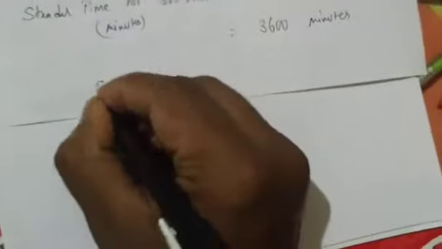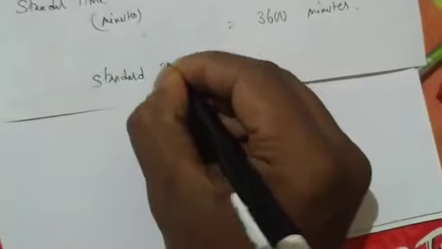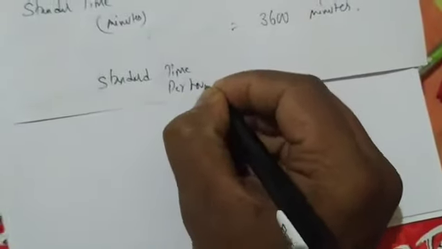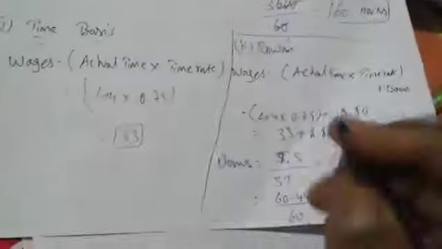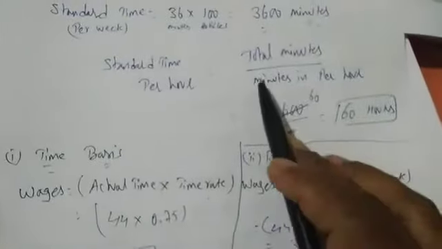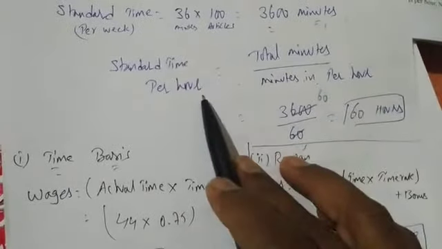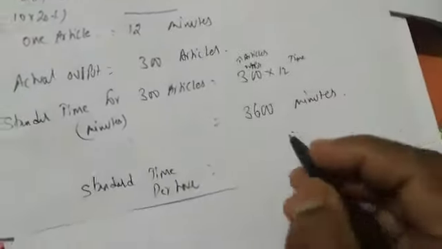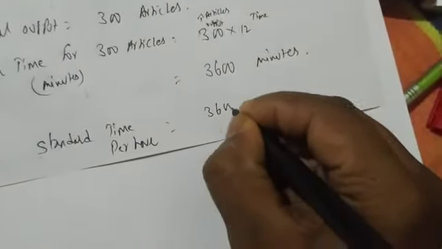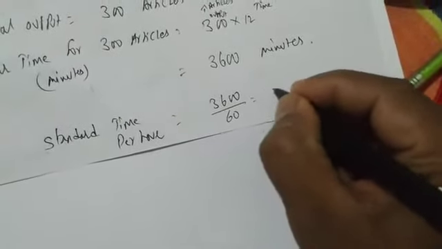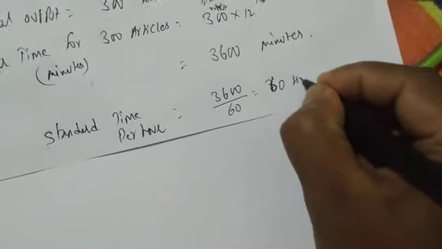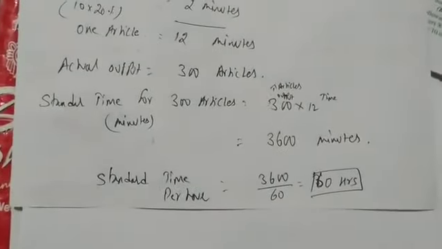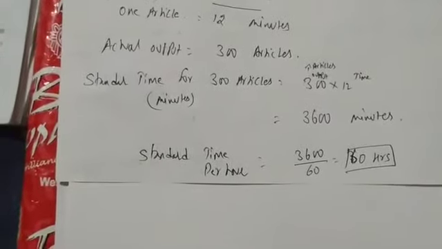So how to convert minutes into hours? Standard time per hour. We know, right? Same formula. What is the formula? Total minutes divided by minutes per hour. So 3600 divided by 60. You strike off, you get 60 hours. 3600 divided by 60 is 60 hours. Got it? Easy. Done. Next.